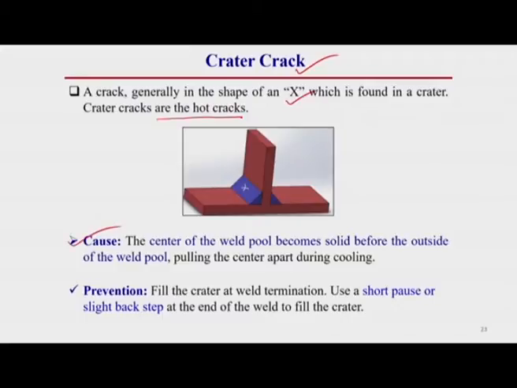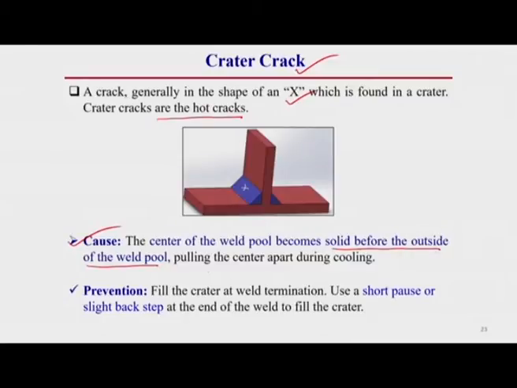The cause of this crack is that the center of the weld pool becomes solidified before the outside of the weld pool. That means here the center portion of this weld pool region solidifies first, then the rest of the side weld material solidifies. So during the solidification of the rest of the weld pool, some shrinkage or we can say tensile force is created over this solidifying region. Due to this, this type of crack can occur. Due to the solidification of the outside weld pool, the center part of the solid region can be pulled and some crack can occur.